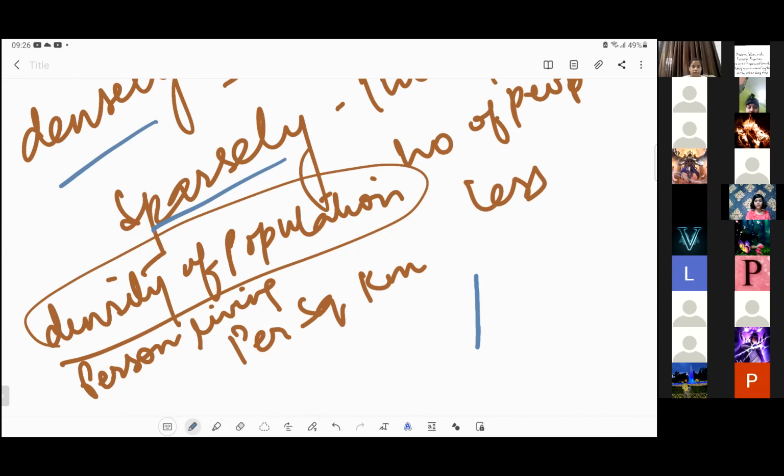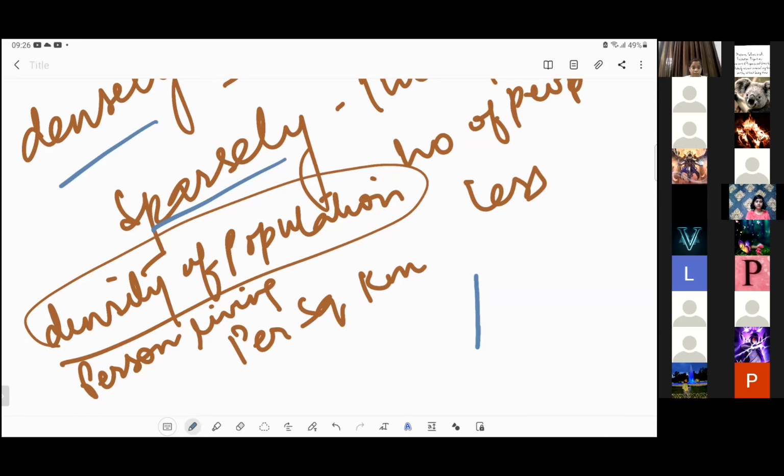I think it's very less, something. Yes, very less. Very good. See, when we say sparsely, we are talking about something that is in very less numbers, right? And when we say densely, what do we mean by densely?